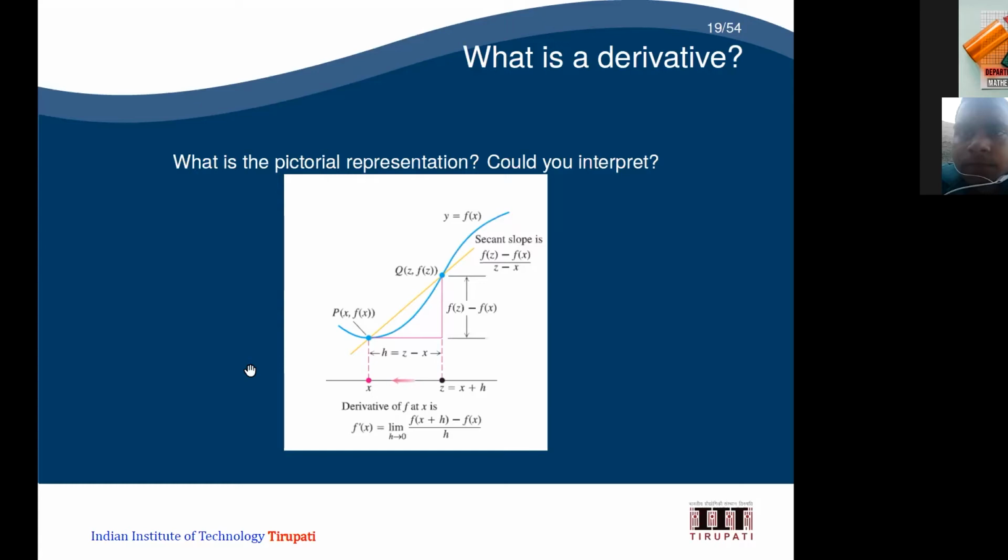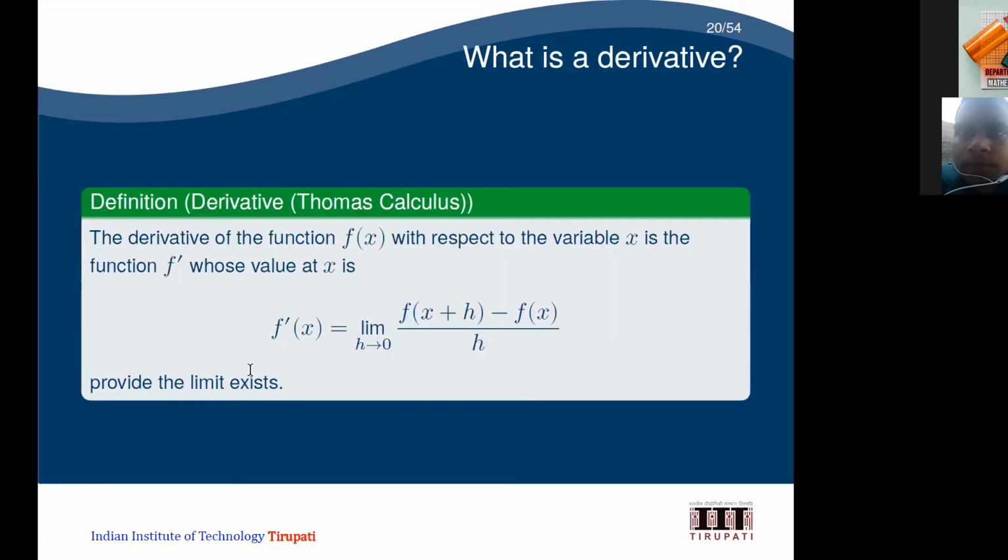Pictorially, what does it mean? I'm just trying to find the slope of the secant joining these two points. Then I'm moving it a little. When t tends to x, you get the slope at the point x. That's what I have shown in the previous video also. In the video you can see the slope slowly moving. So this is the pictorial representation of the derivative.